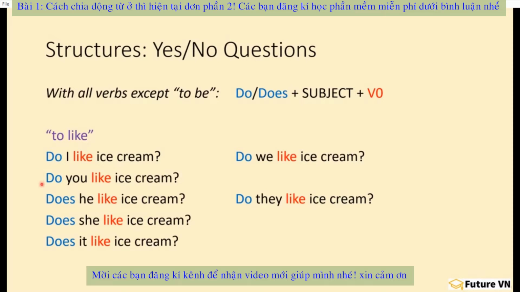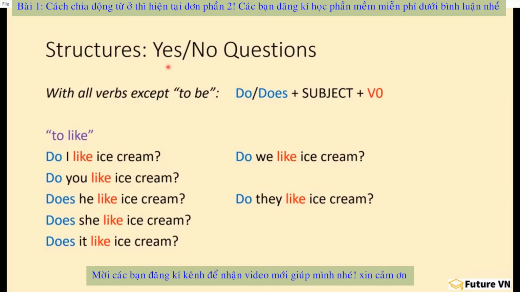cream? Do you like ice cream? Does he like ice cream? Does she like ice cream? Does it like ice cream? Do we like ice cream? Do they like ice cream? So here we're using do and does the same way we use all other verbs. But that is just a helping verb. The like form doesn't change.